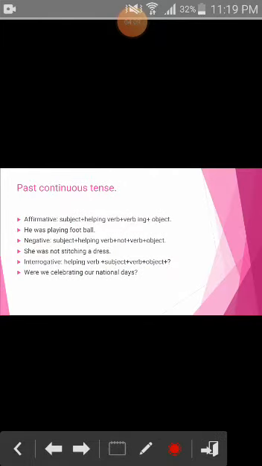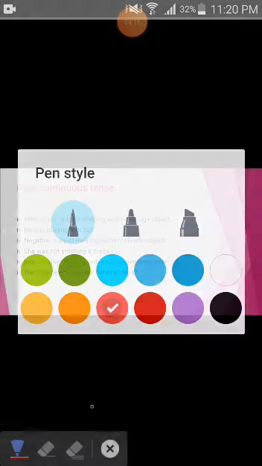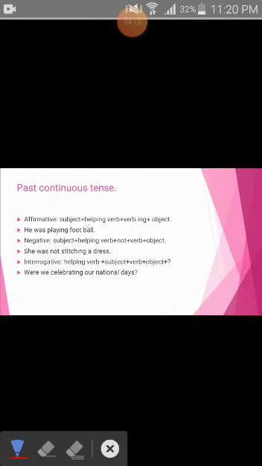In past continuous tense, girls, you can see the helping verb is different. Only the helping verb and the form of verb will be changed in the past continuous tense. It's only the helping verb or the verb that decides whether the sentence is in the present or in the past or in the future, right? Otherwise, subject and object remain the same.